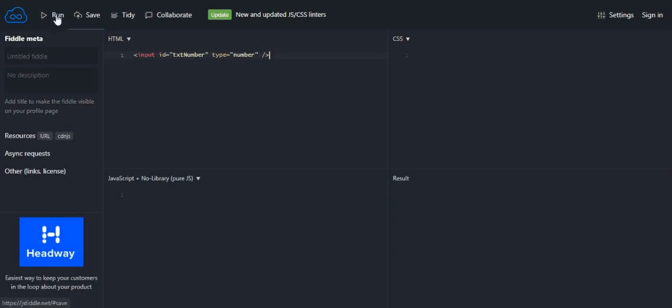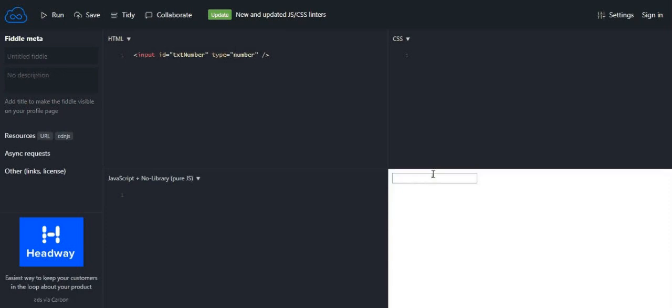If I do text here, then I can write any number of letters. But if it's number, then it can only be numbers, no letters, just numbers.